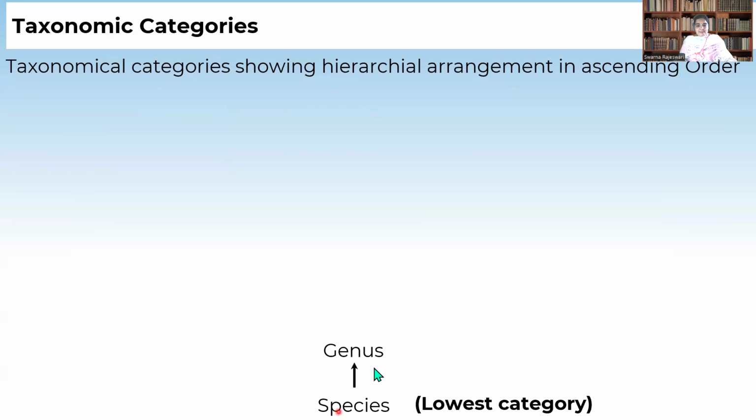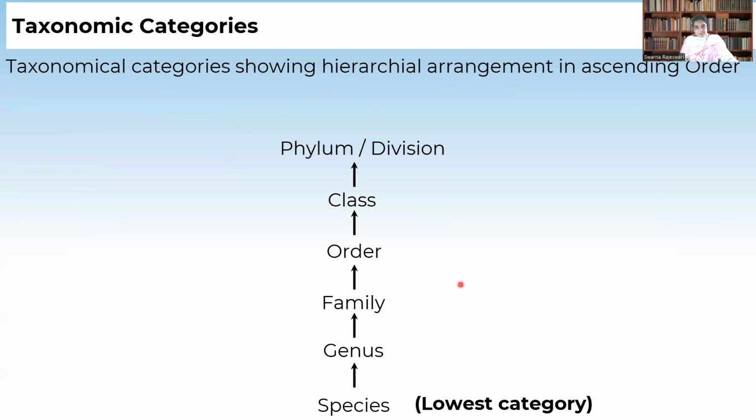So different species belong to one genus, different genera belong to one family, different families are kept in one order, different orders are kept in one class, and different classes are kept in one phylum, and different phyla are included in the animal kingdom.